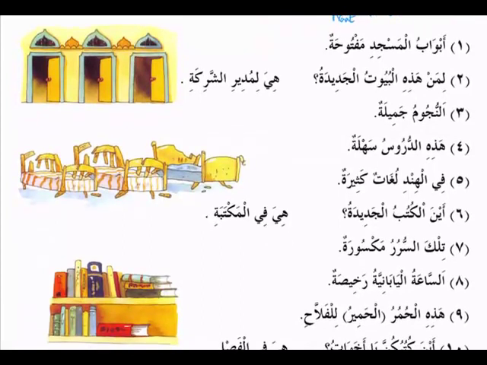Abwabul masjidi maftuhatun. Abwabul masjidi maftuhatun. What is the translation? Doors of the masjid are open. Okay. Maftuhun is what? Open. Okay. So as you can see, it is a jumla ismiya with the mubtada, abwabu mubtada, and mudaf, al masjidi mudaf ilayhi, maftuhun is the khabar, one word khabar.